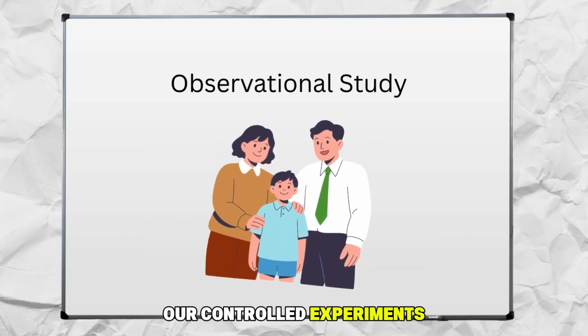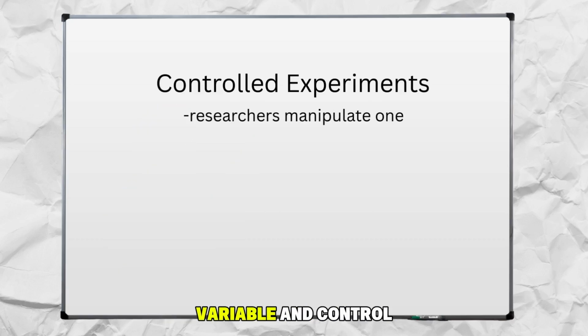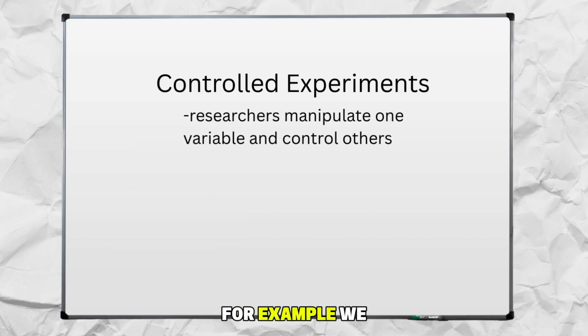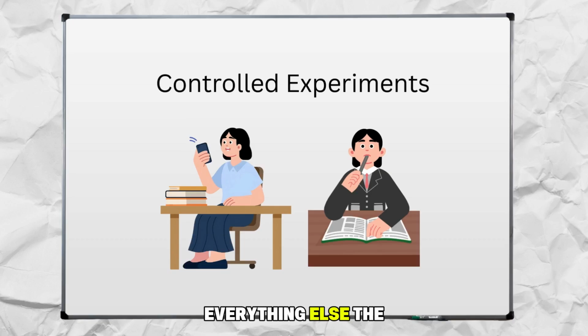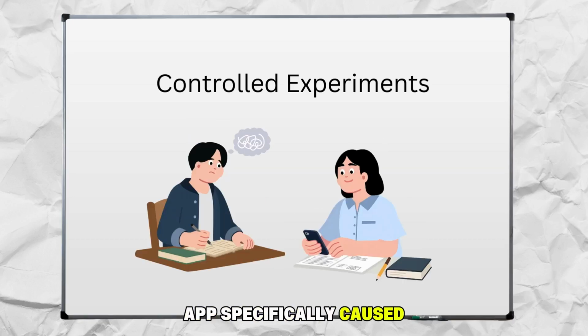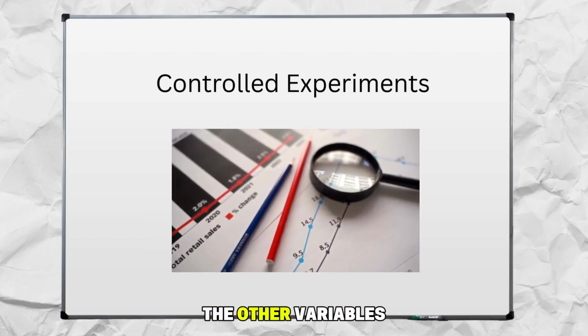Next, we have our controlled experiments. Now, in these controlled experiments, researchers manipulate one variable and control others. For example, we could randomly assign students to 2 groups. One uses a study app and one doesn't, but we keep everything else the same. Now we can look at causation, since the study app specifically causes the differences. And why does this work? It's because we randomize and control all the other variables.